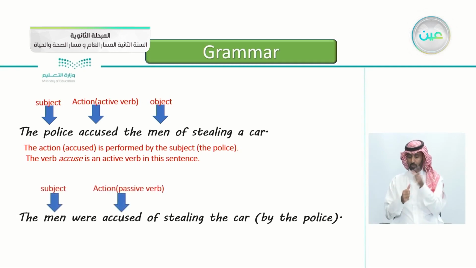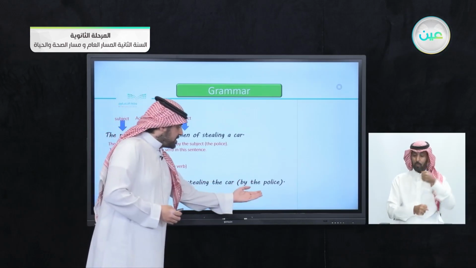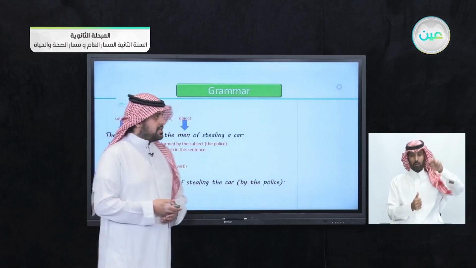In the second sentence, you notice the object men, we moved it to the beginning of the sentence to act as a subject. The men were accused. This is an action here. The men were accused. This is a passive verb of stealing the car. If you want to add the doer of the action, you say by the police.